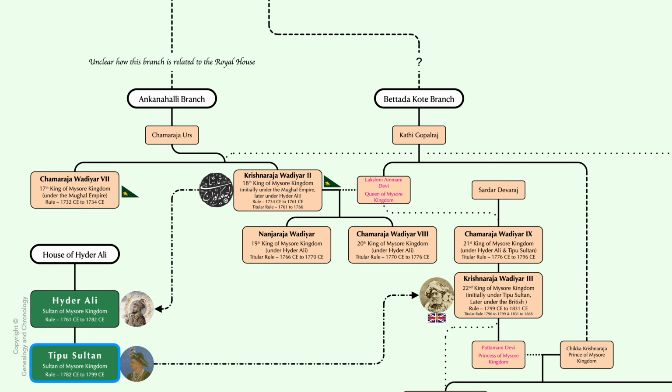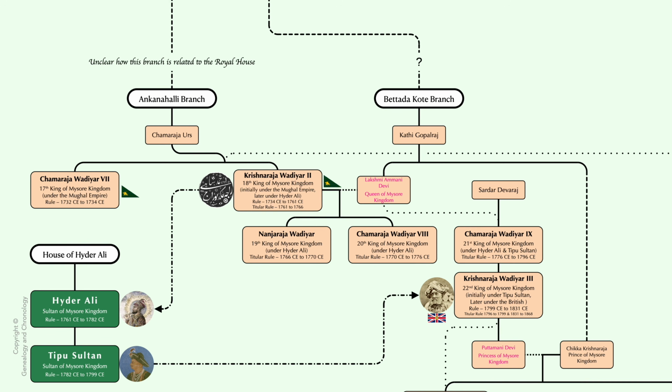1798 to 1799. He died defending his capital, Srirangapatna, against British forces. The fall of Tipu Sultan marked the end of significant indigenous opposition to British expansion in southern India, shaping the region's colonial trajectory. During the reigns of Hyder Ali and Tipu Sultan, the throne of Wadiyar Dynasty passed down from Ankanahalli branch to the Bettadakote branch.